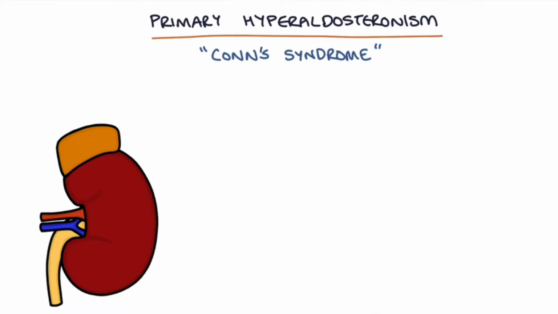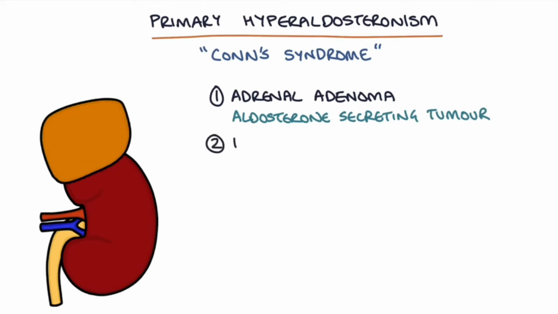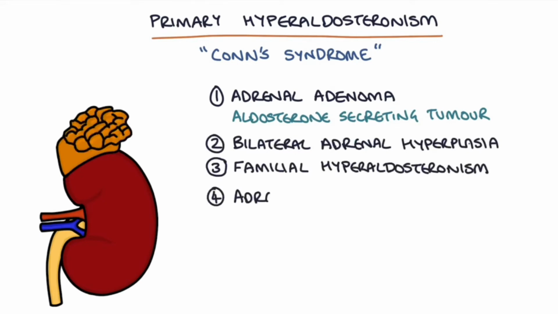And there are several possible reasons for the adrenal glands to produce too much aldosterone. One is an adrenal adenoma, an aldosterone secreting tumor of the adrenal glands, and this is the most common cause of primary hyperaldosteronism. Another cause is bilateral adrenal hyperplasia. Another cause is familial hyperaldosteronism, and then there's adrenal carcinoma.